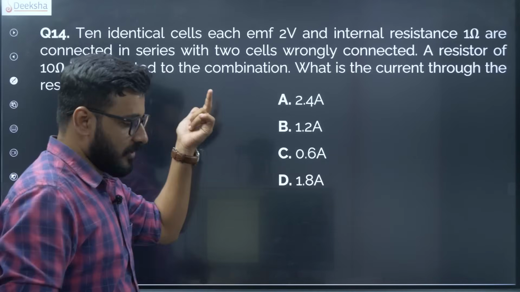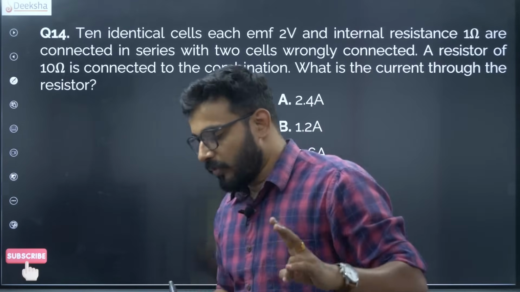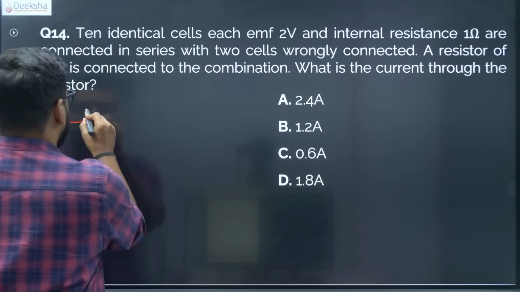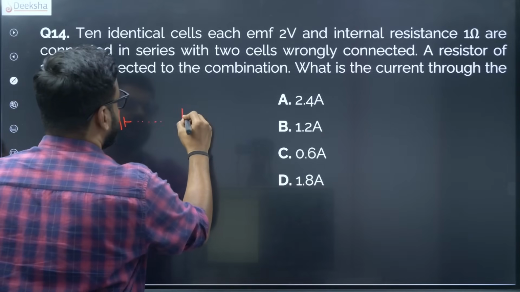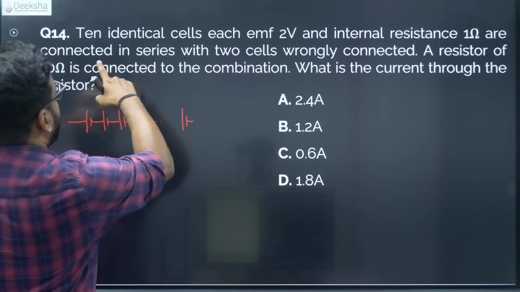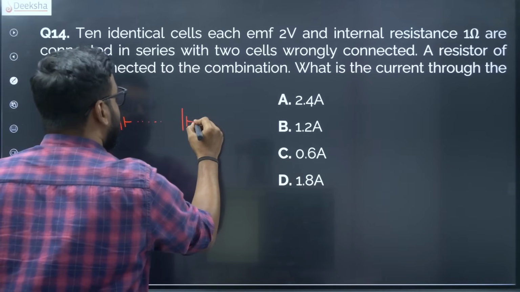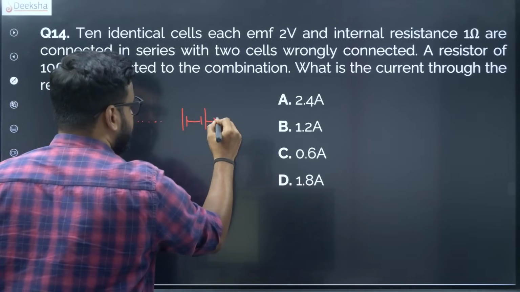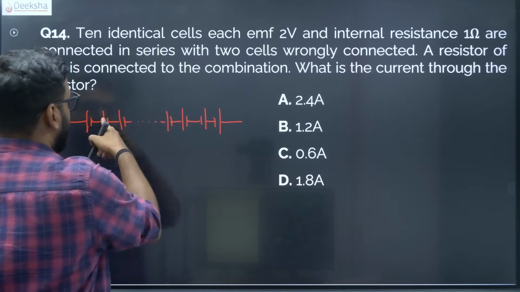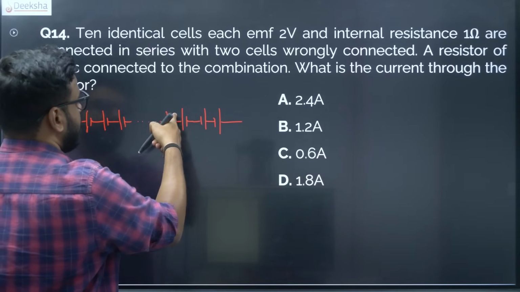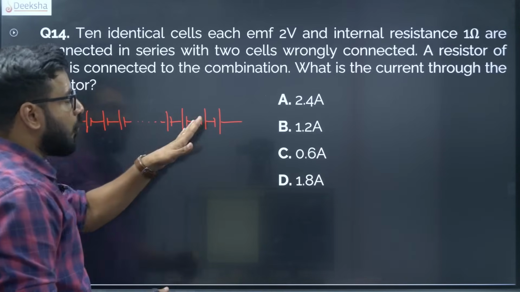Alright, now another question. 10 identical cells are connected in series, each of EMF 2 volt. So there are 10 like this, 2, 2, 2 and so on, and they are connected in series with 2 cells wrongly connected. Somewhere in between or at the end, let me draw it at the end, there are 2 cells connected wrongly, they are connected opposite. 1 2 3 4 5 6 7 8 9 10. So two are connected like this.